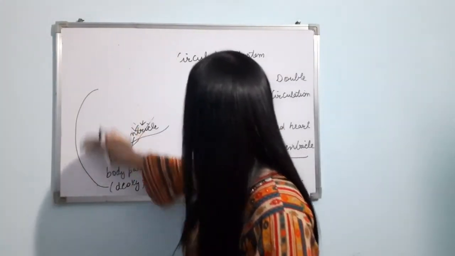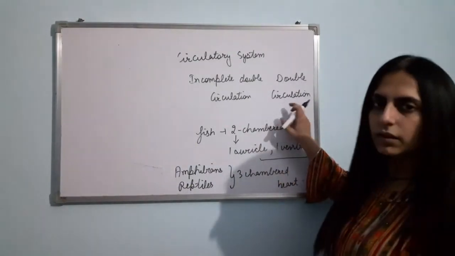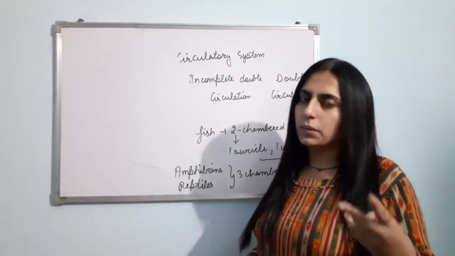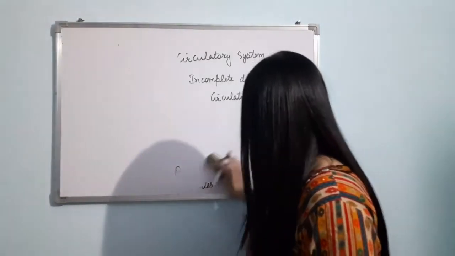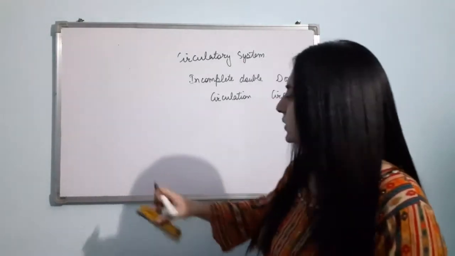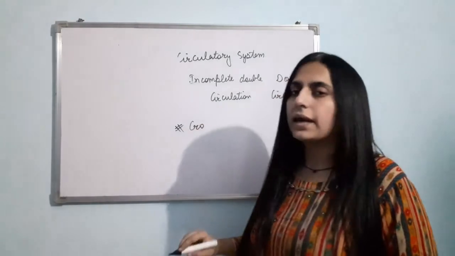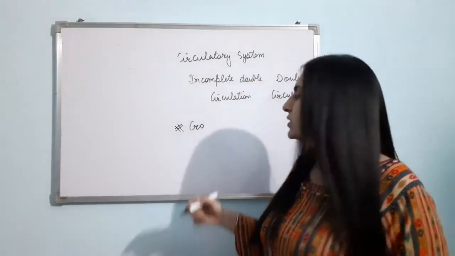Double circulation. This double circulation is present in the crocodile, birds and mammals. Crocodile is important: a reptile that has a four-chambered heart, or a reptile that shows double circulation.